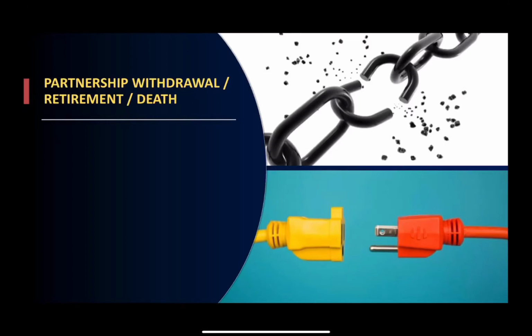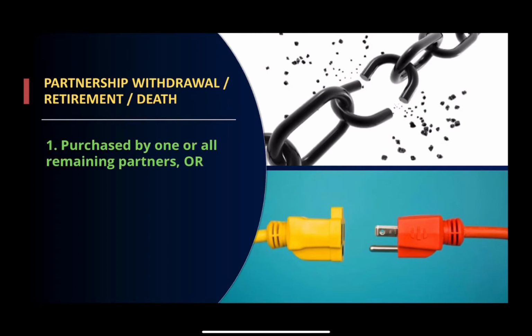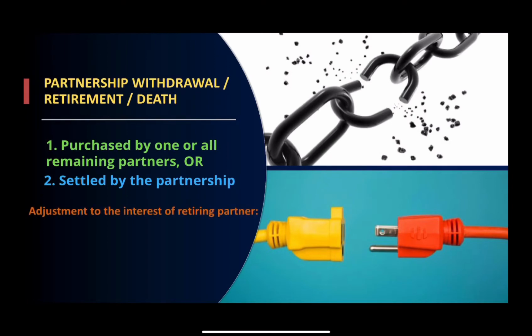When a partner withdraws, retires, or dies, his interest may be purchased by one or all of the remaining partners, or settled by the partnership. The interest of a withdrawing, retiring, or deceased partner is adjusted for the following. Number 1, his share of any profit or loss during the period up to the date of his withdrawal, retirement, or death, and his share of any revaluation gains or losses at the date of his withdrawal, retirement, or death, and lastly, his loans and advances, if any.